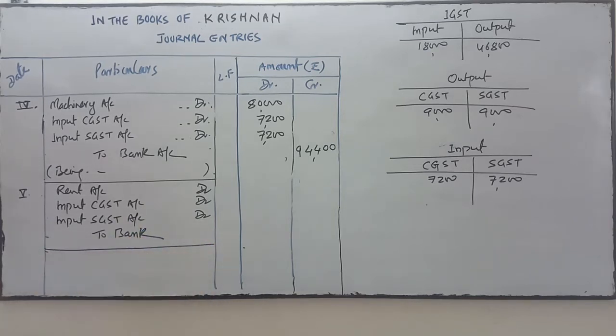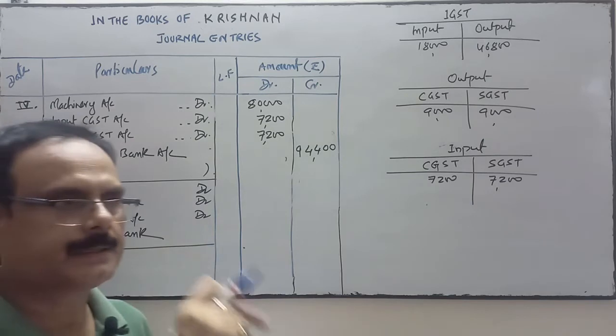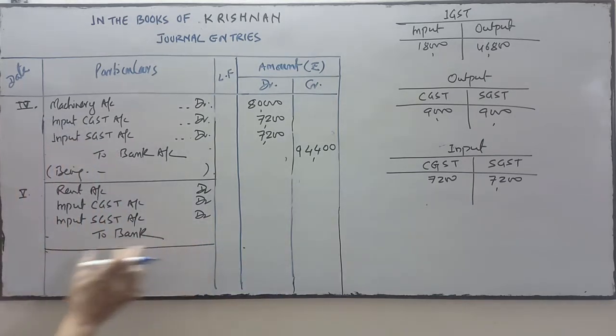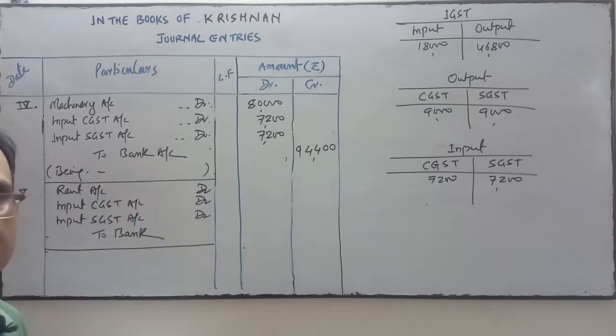Being rent paid, you write the narration within the bracket here. Narration is what? It's a short description. You are narrating this transaction. So being rent paid by check, including GST at the rate of 6%, CGST and SGST at the rate of 6% each.